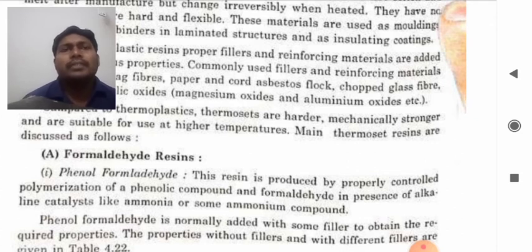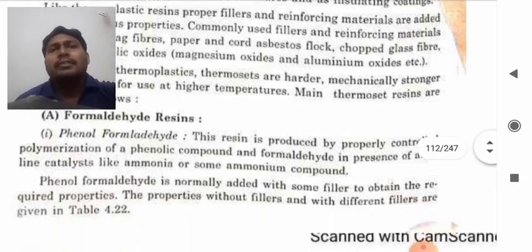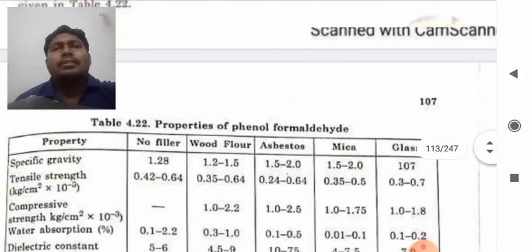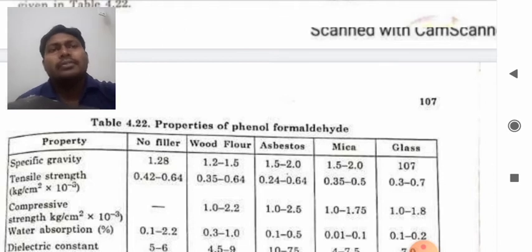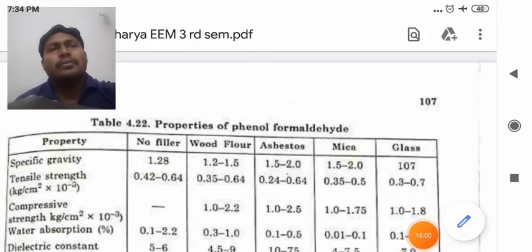The properties without filler and with different fillers are as in the table. So there is a table, students. Specific gravity, no filler. If wood flour is there as a filler, asbestos, mica, or glass, then what will be its specific gravity? Understand? See, if the specific gravity is checked without adding any material, then you will have this. Let me show you with the help of this marker.